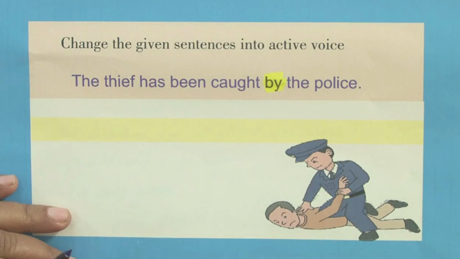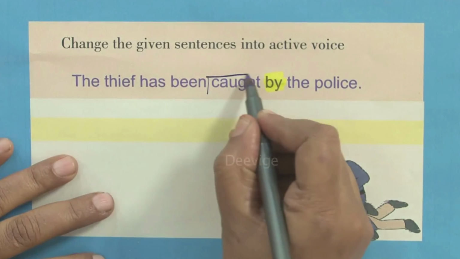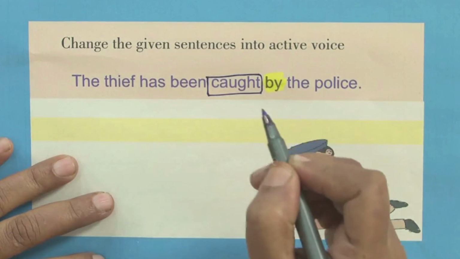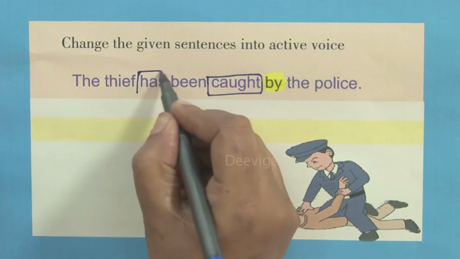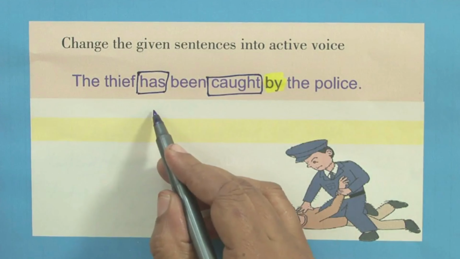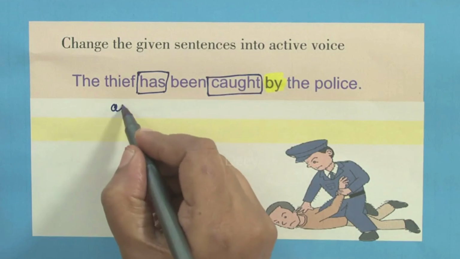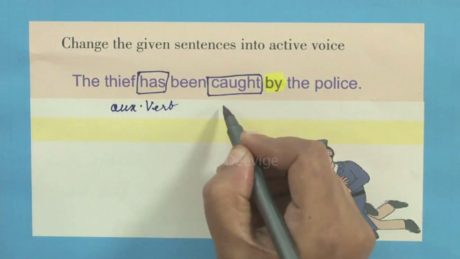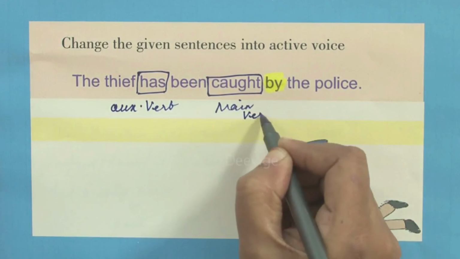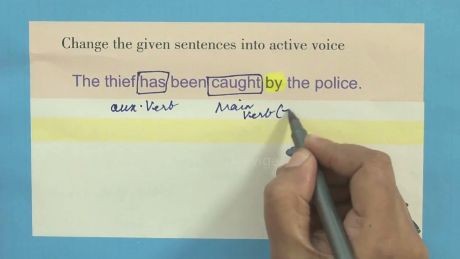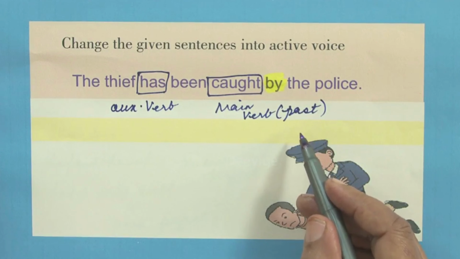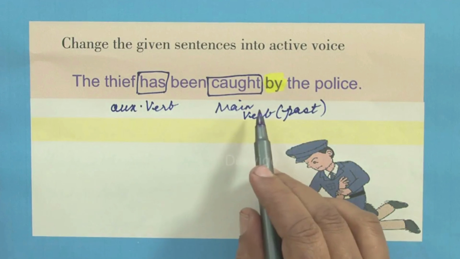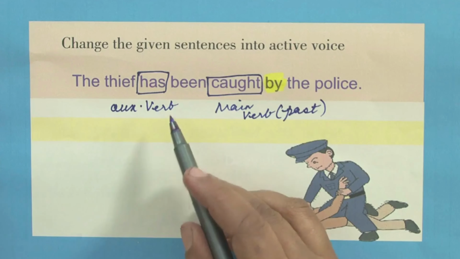Now, do we have the main verb here? Yes. Which is the main verb, students? Caught. Caught is the main verb. Now this sentence has both the auxiliary verb as well as the main verb. Which is the auxiliary verb? Has. Has is the auxiliary verb. Caught is the main verb. The word caught is in the past tense. Are we going to look at the tense of the main verb when there is an auxiliary verb? No. We are going to ignore the tense of the main verb when we have the auxiliary verb.